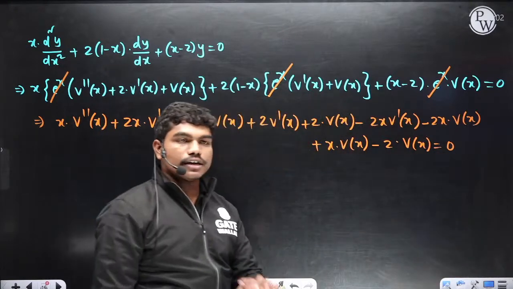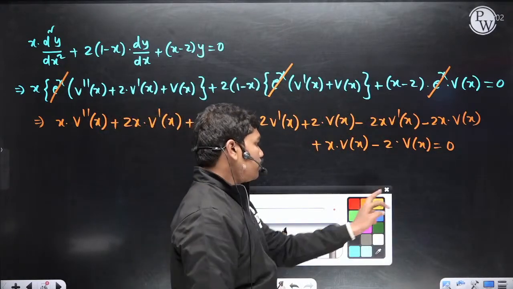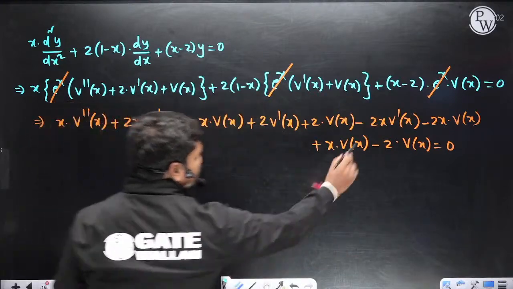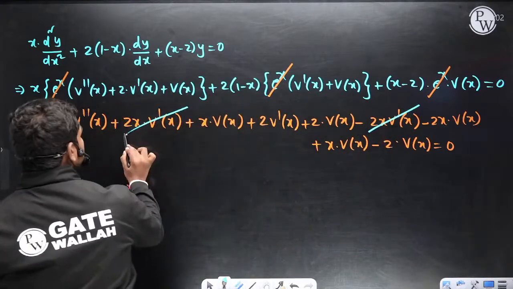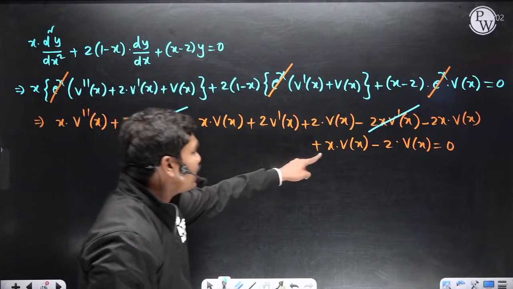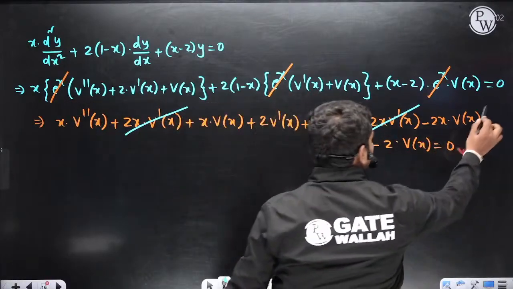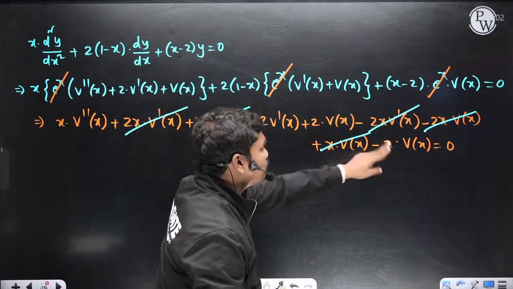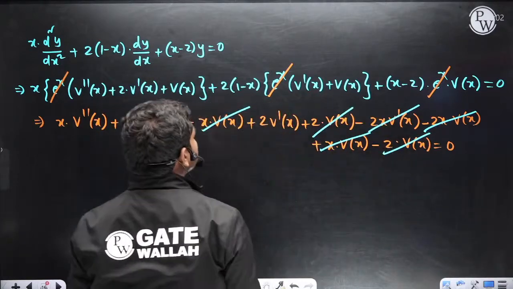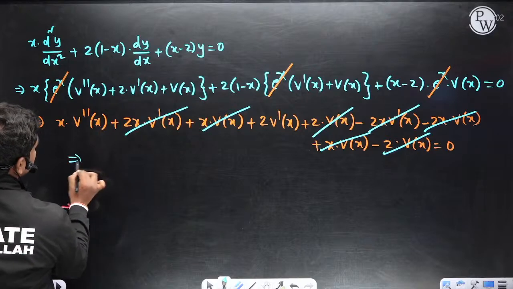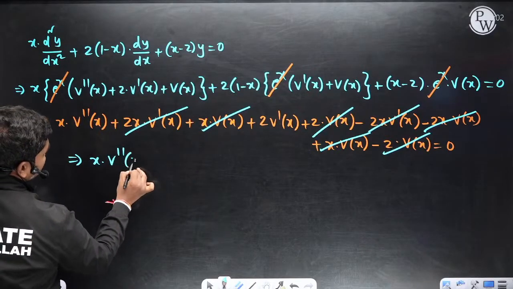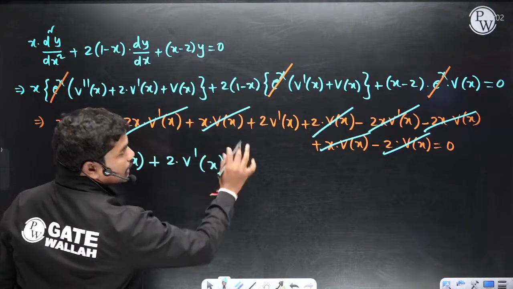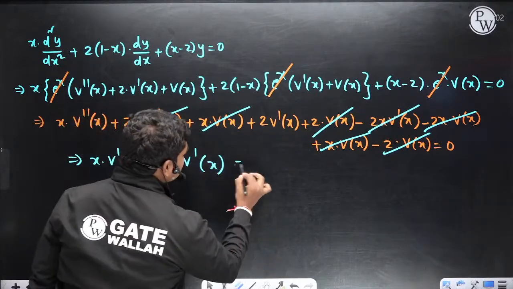Okay, so simple term. So if you simplify this, what are the terms that get cancelled? You can see carefully. 2x into v dash of x minus 2x into v dash of x. So these two terms get cancelled. x into v of x minus 2x into v of x. So this term cancels these two terms. Okay, then we have 2v of x minus 2v of x. So these two terms also get cancelled. Then this equation got converted to x into v double dash of x plus 2 times of v dash of x. That's it, right? Every term got 0. So this is equal to 0.